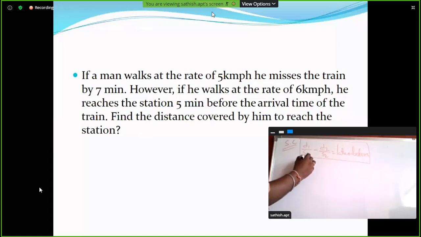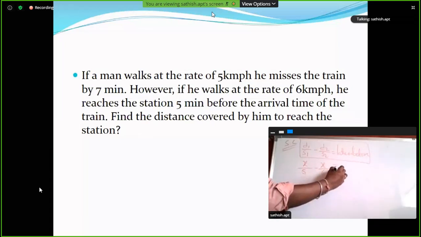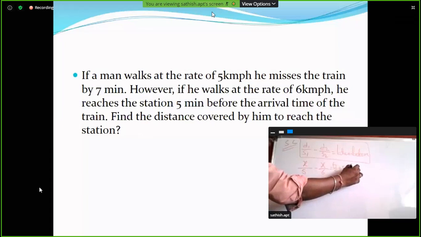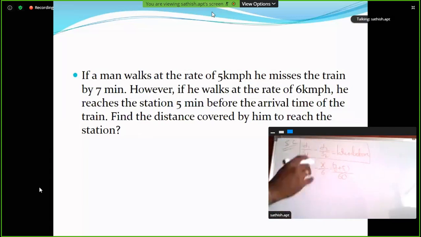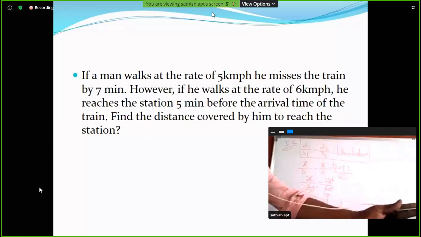Clear? So distance is x. What is the speed, ma? x by 5 minus x by 6 is equal to 7 plus 5 minutes. Now convert these minutes into hours, divided by 60. So LCM is 30. So 6x minus 5x, x is equal to 12 by 60. 30 ones are 30, 30 twos are 60, so 2 ones are 2, 2 sixes are 12. So the answer x is equal to 6. This is the answer: 6 kilometers.